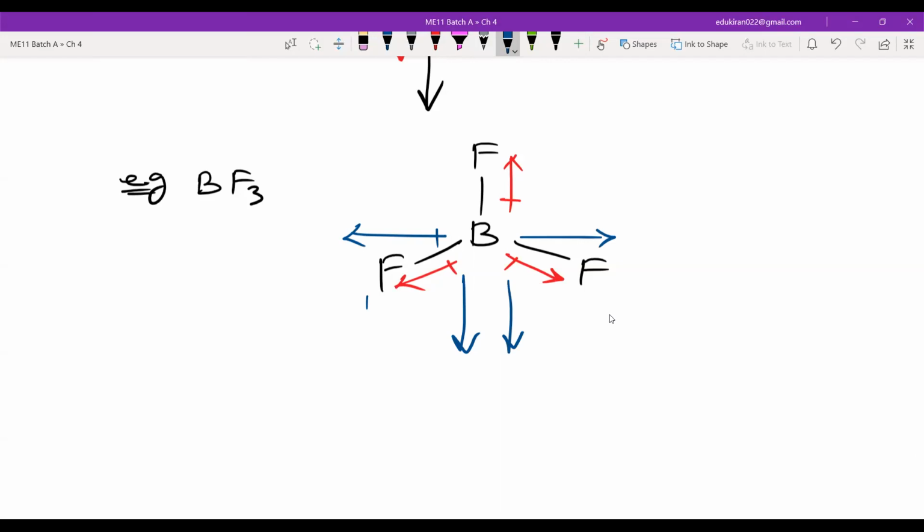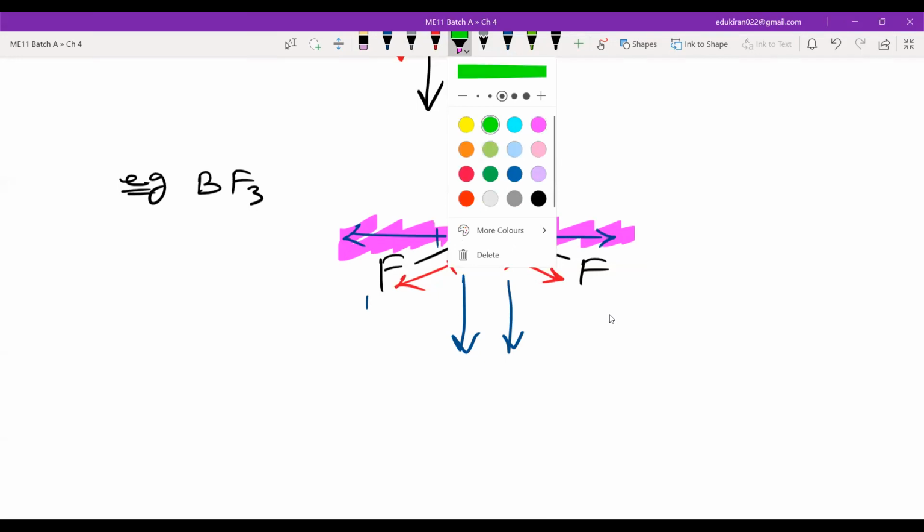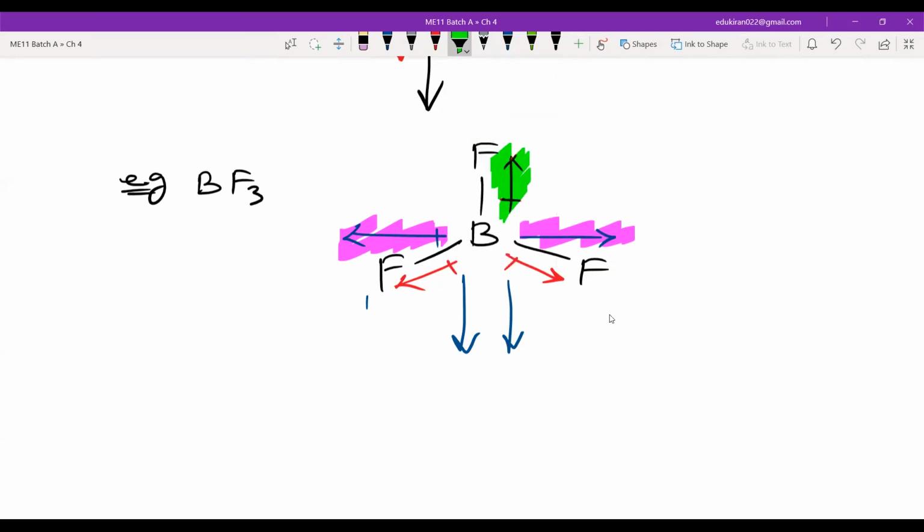I have to resolve this, and I don't have to resolve this. Now, as you can see, it is a symmetrical structure, right? So this vector and this vector will cancel each other out. Similarly, this one complete vector and these two vectors, which form one vector, will cancel each other out, okay? And hence mu net will be equal to 0.